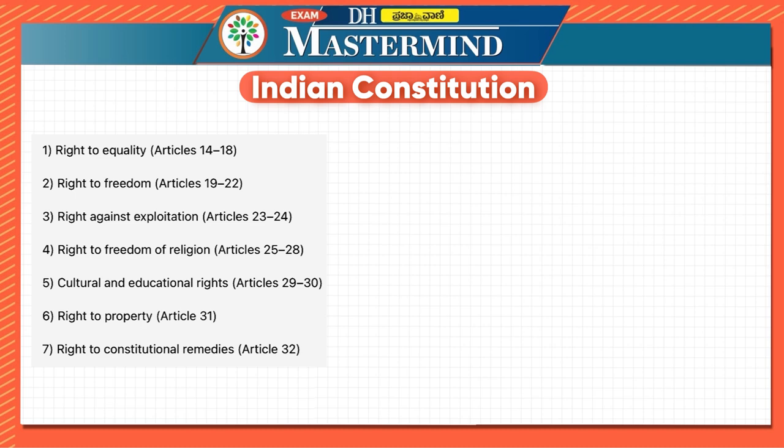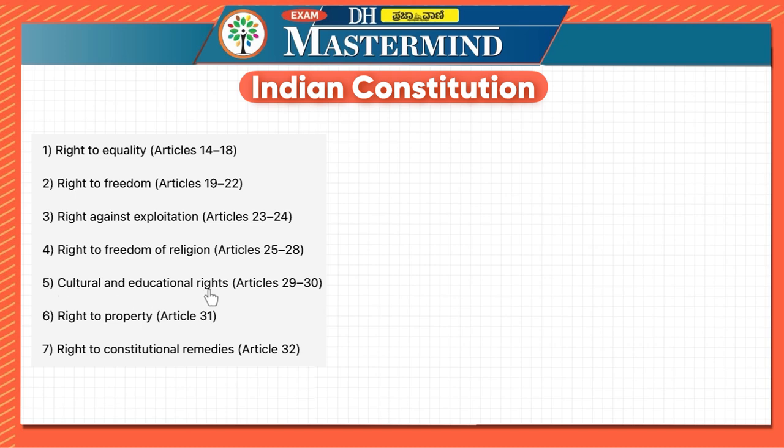Totally, initially, there were 7 fundamental rights. Why am I saying initially 7 fundamental rights? That is the point of discussion for this particular lesson. So, the first one is right to equality. Second is right to freedom. Third one is right against exploitation. Then there is right to freedom of religion.